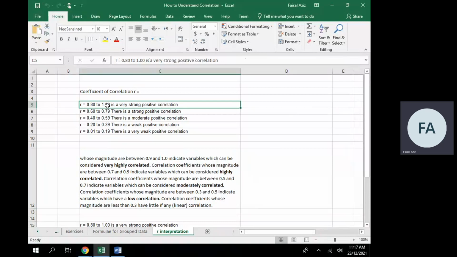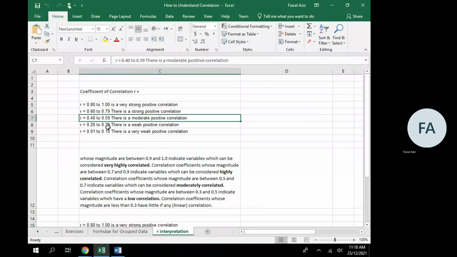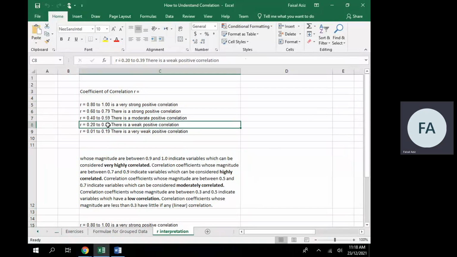If it is, let's say, 0.8 to 1, then the correlation is very strong if it is positive. Similarly, 0.6 and above but less than 0.8 will be strong correlation, strong positive. 0.4 and below 0.6 will be moderate, and 0.2 and below 0.4 is weak.